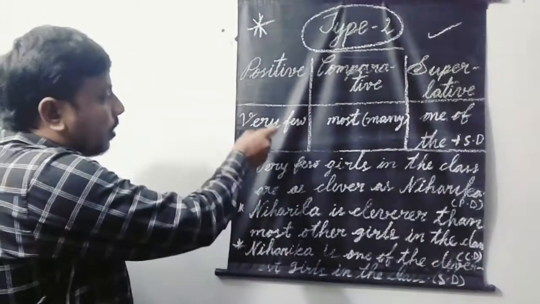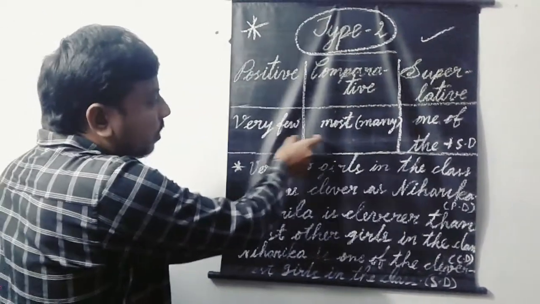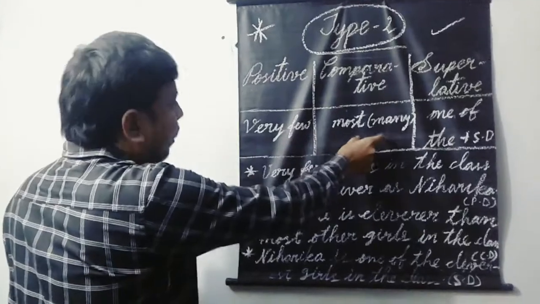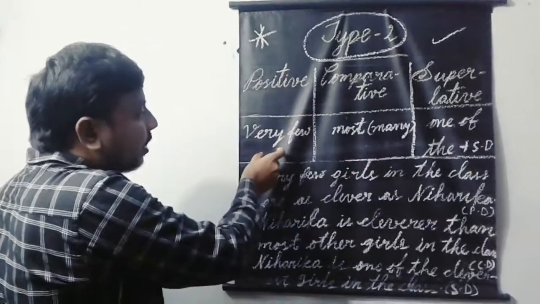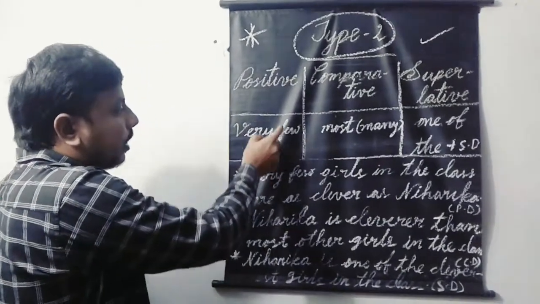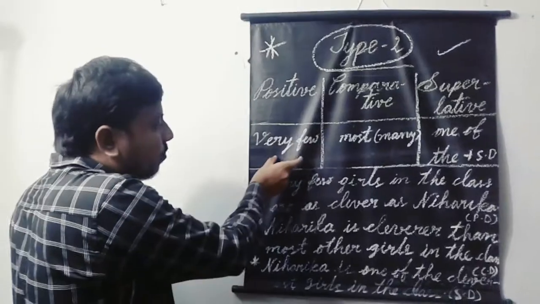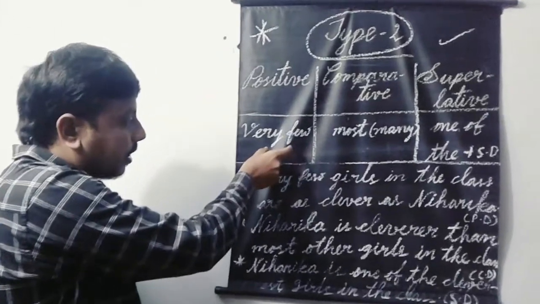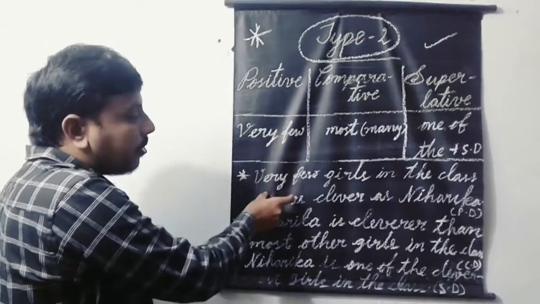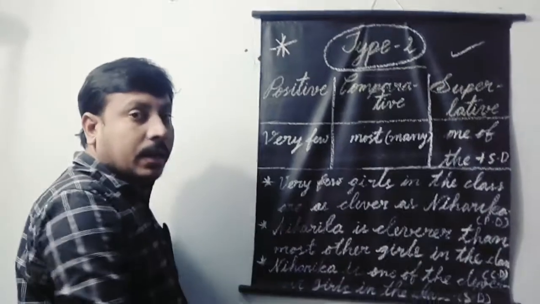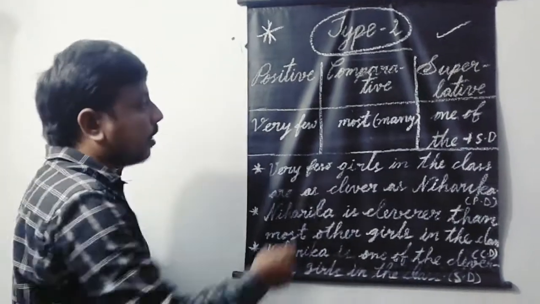Here we can take the clues which are given here. In order to identify type 2 positive degree, we can take the clue very few. The sentence starts with very few regarding positive degree, type 2 degrees of comparison.